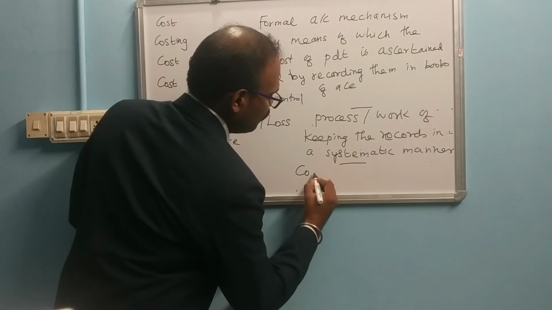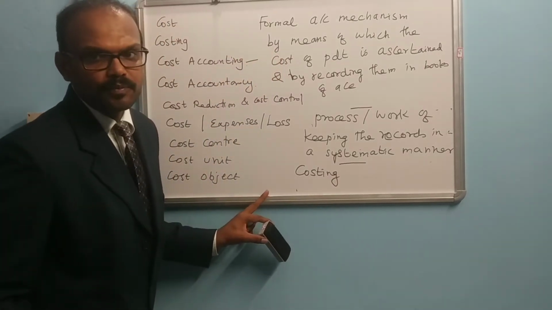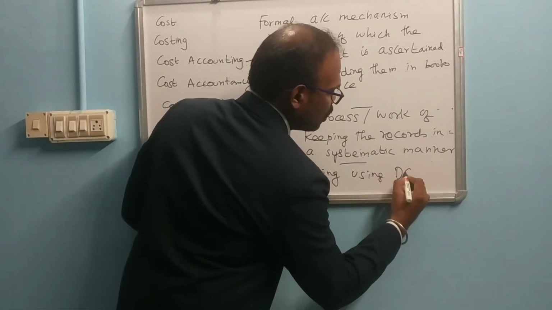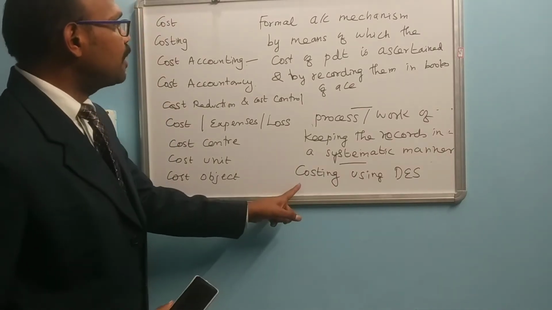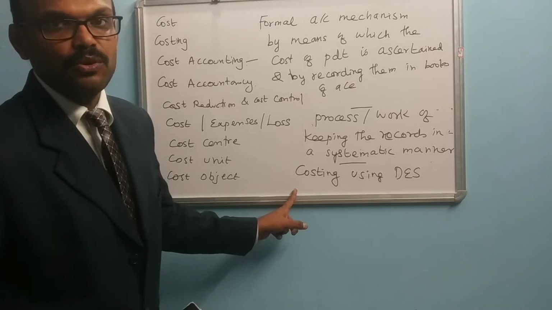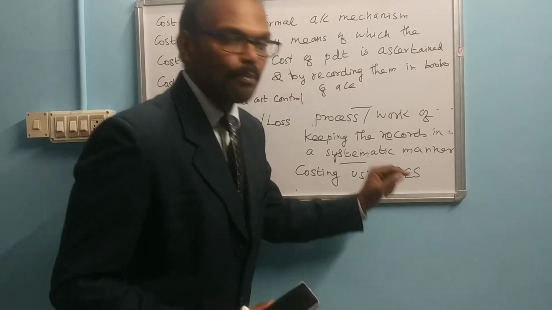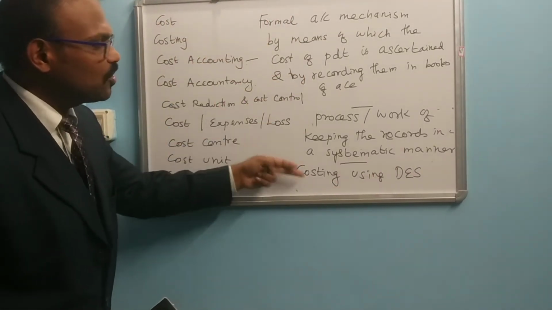The other definition: cost accounting is nothing but costing using the double entry system. Costing, as you already know from the definition, is the ascertainment of the cost or determining the cost. So we are going to ascertain the cost of the particular product using the double entry system, then we call it cost accounting. So these are the three definitions you can tell.